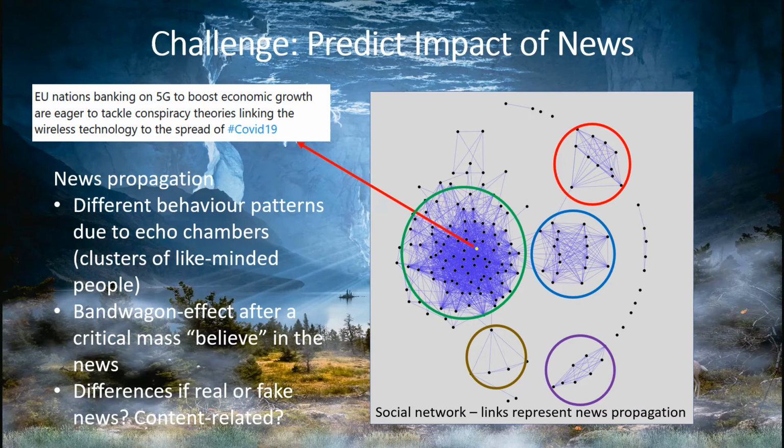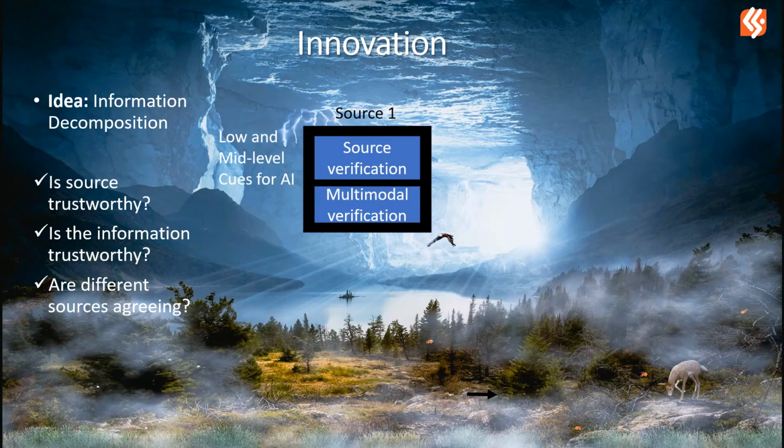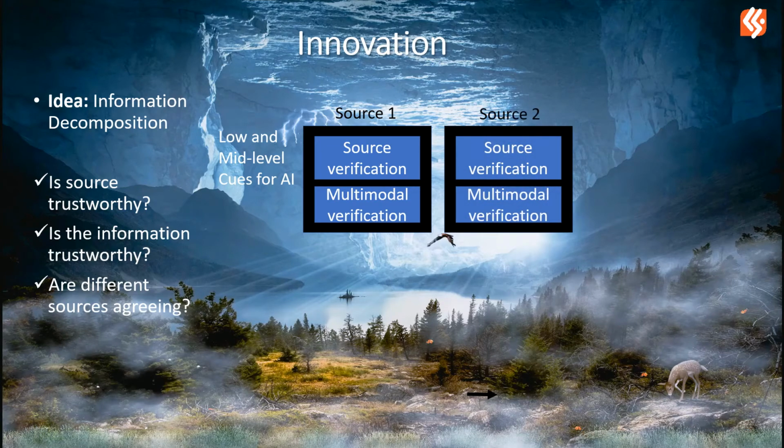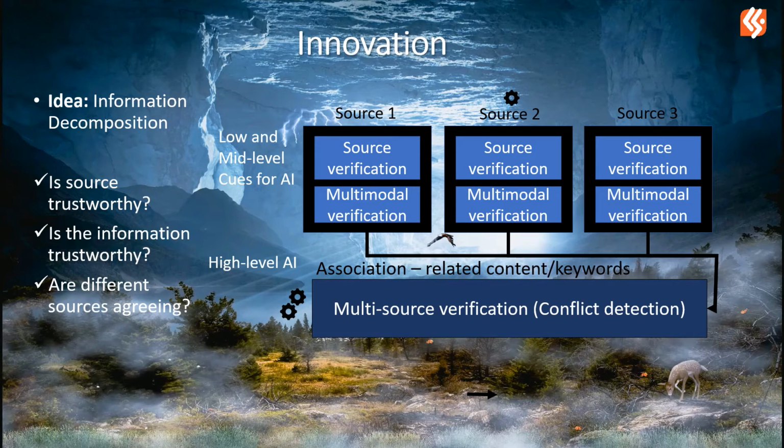With our innovation, we use information fusion to decompose a scenario to manageable subproblems. The first low-level AI will answer the question, is the source trustworthy? We will combine multiple modalities to analyze the trustworthiness and detect signs that reduce trust, image manipulation being one of them. This gives us some idea to rank each source of data. After that, multiple sources will be combined to associate different or conflicting opinions.